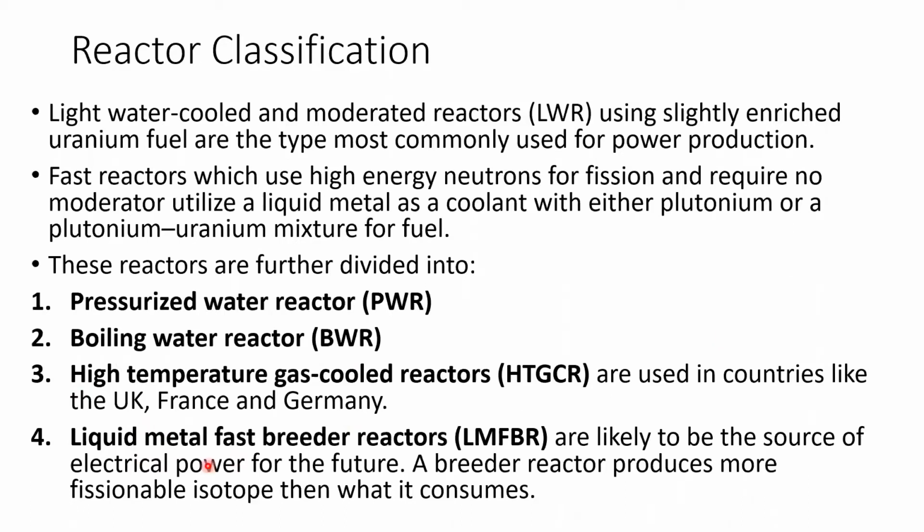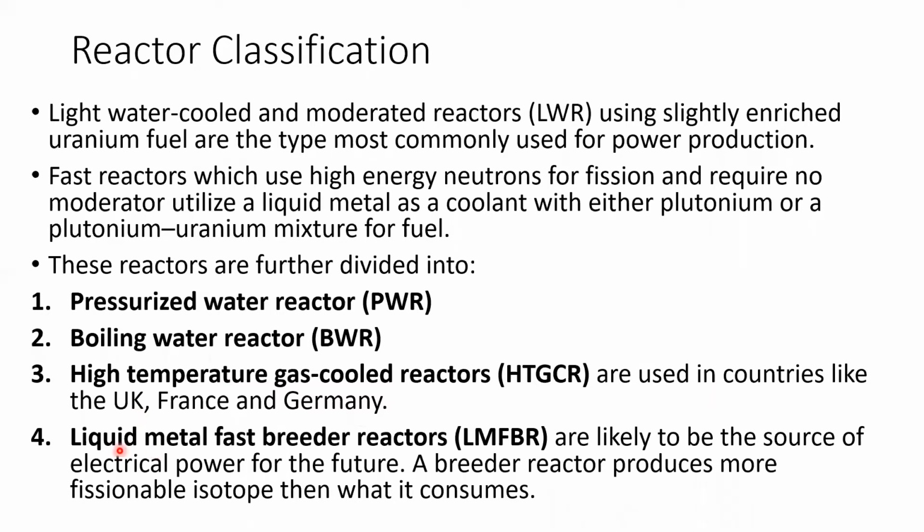And fourth is the liquid metal fast breeder reactor. The next type is the boiling water reactor, that is BWR. We are going to see it in detail. Third is the high temperature gas cooled reactor, where CO2 is used as the coolant material. It is common in countries like UK, France, Germany.